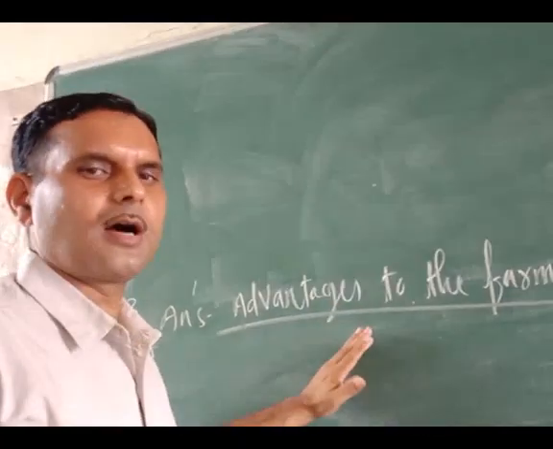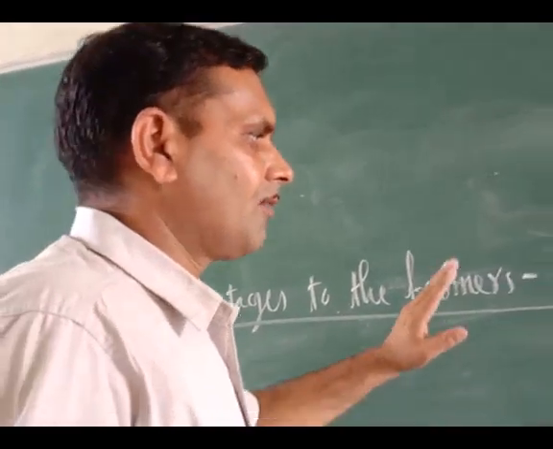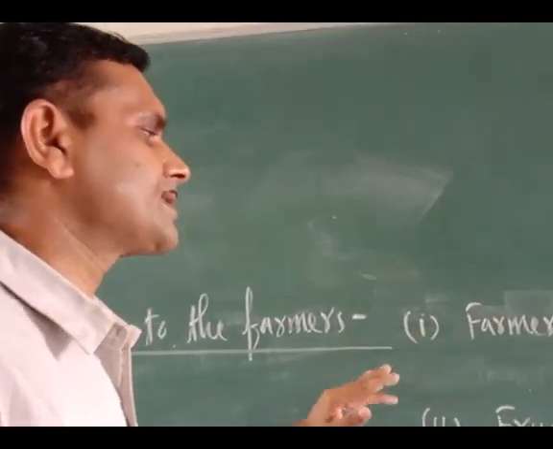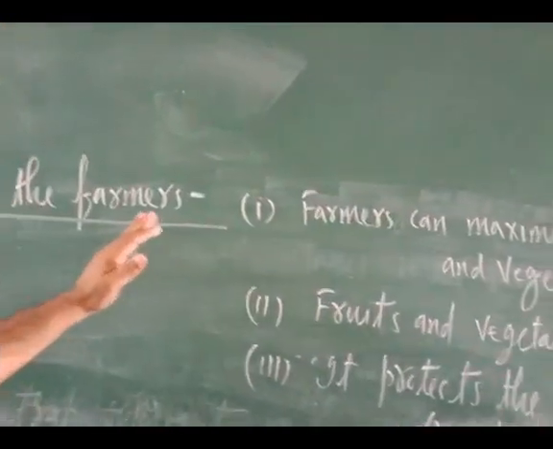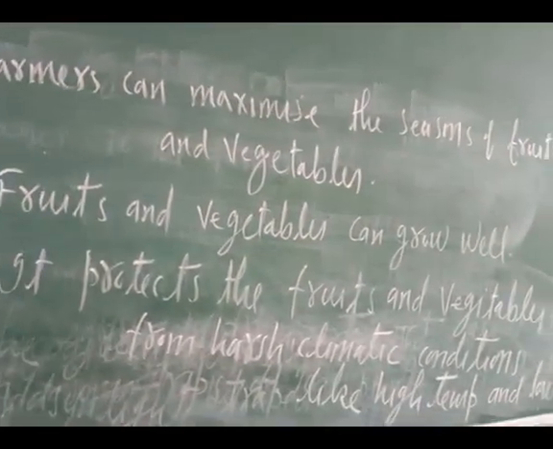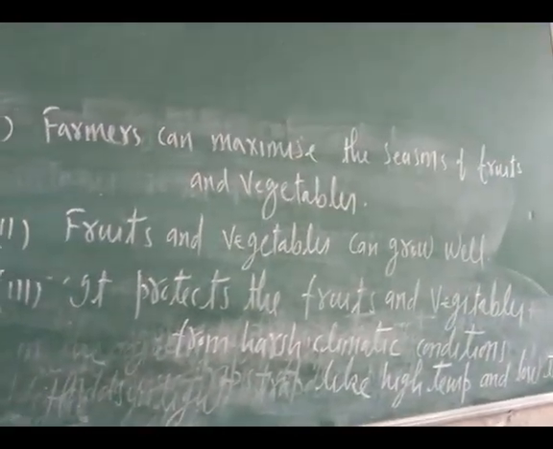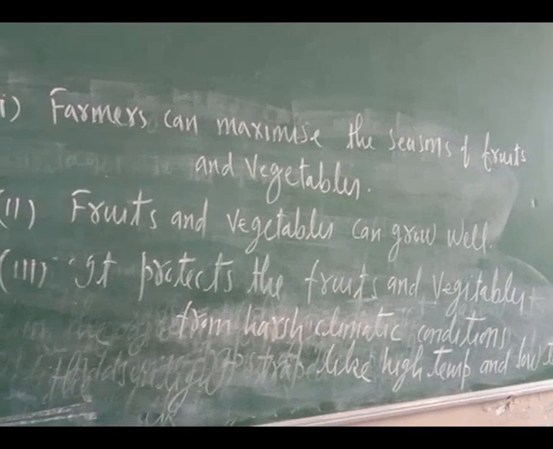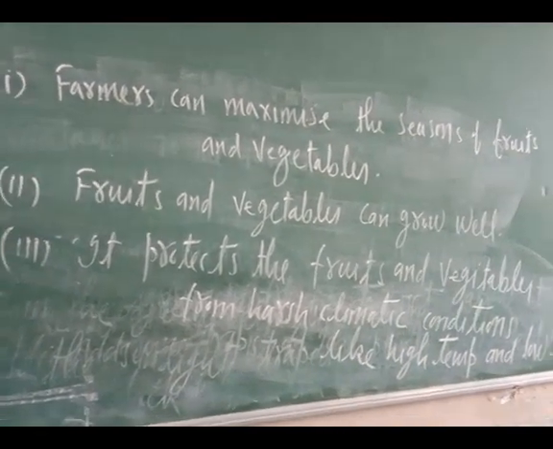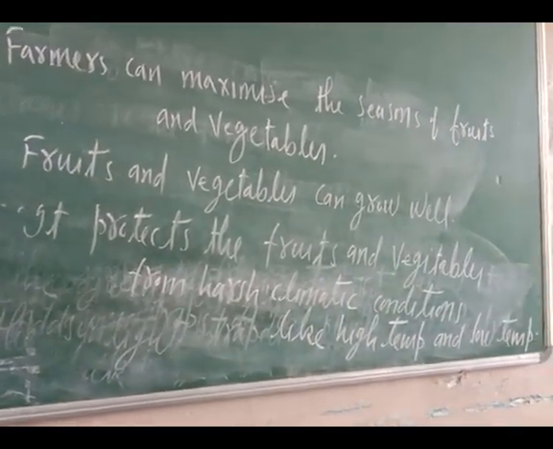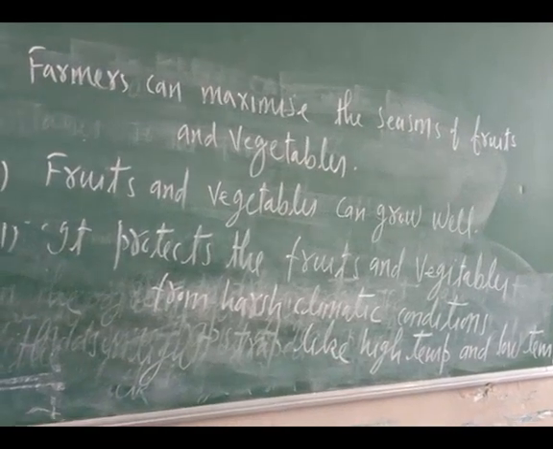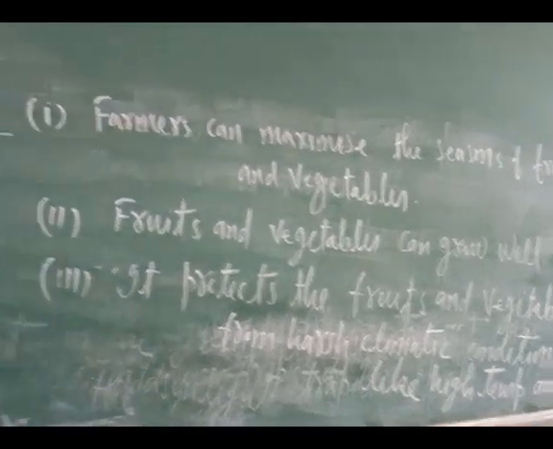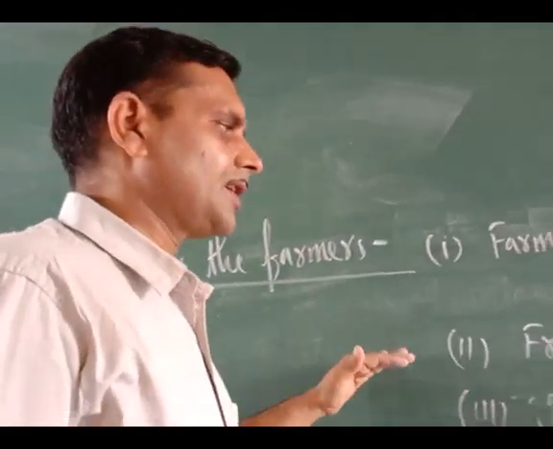Now the benefits to the farmers of the greenhouse effect. Farmers can maximize the seasons of fruits and vegetables. As you know, nowadays all kinds of fruits and vegetables are available in all seasons. So who is responsible for this? Greenhouse can maximize the seasons of fruits and vegetables.